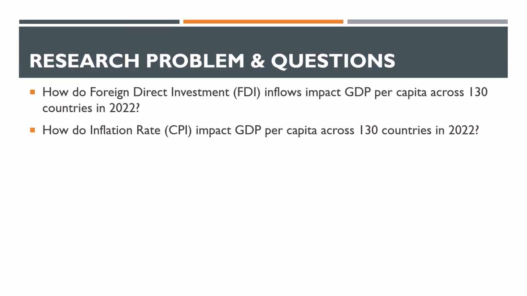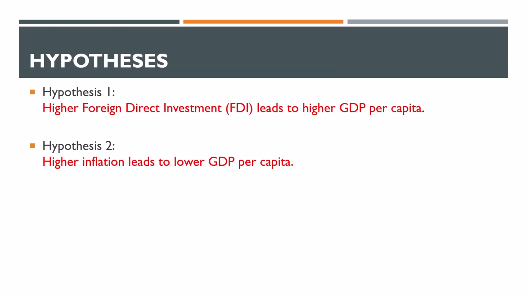The research problem and questions which we are going to answer in this study are: how foreign direct investment inflows impact the GDP per capita, and how inflation rate CPI impacts the GDP per capita. There are two hypotheses. First hypothesis is that higher foreign direct investment leads to higher GDP per capita, and hypothesis 2 is higher inflation leads to lower GDP per capita. We will be proving this with a regression analysis in the coming slides.